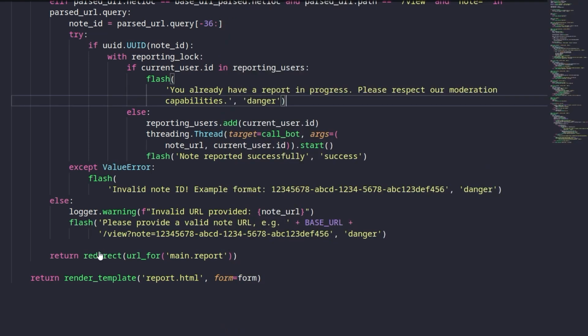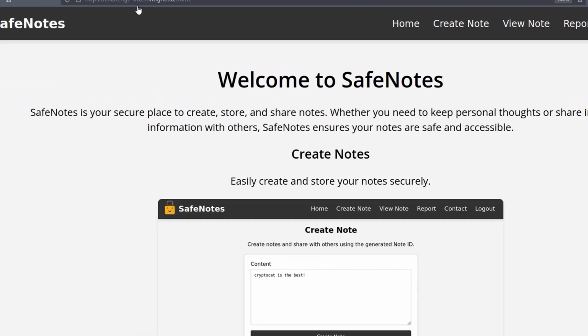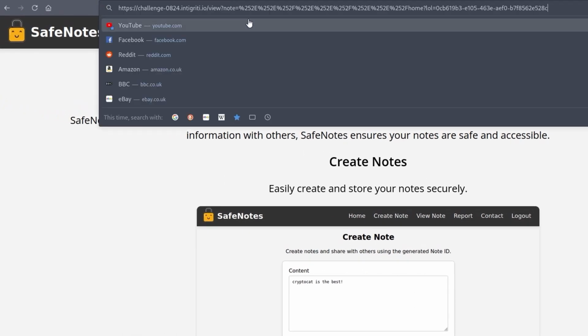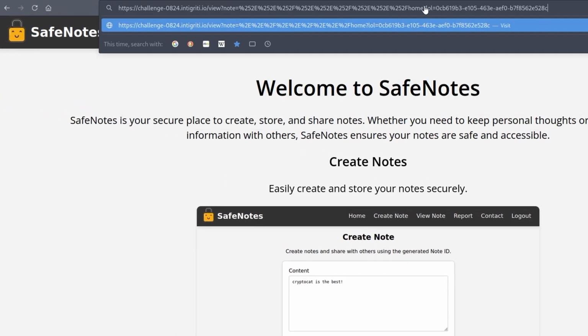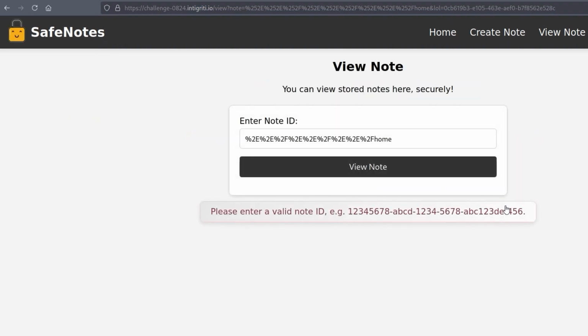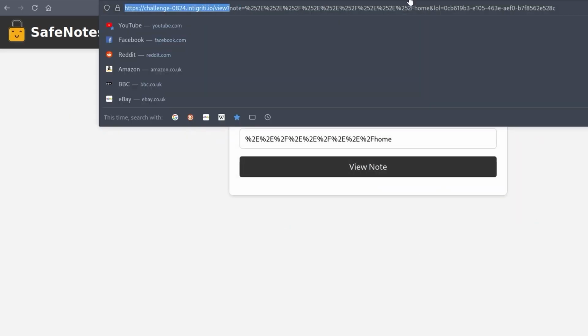So we want to test this with our attacker domain, but I just want to mention as well some interesting URL encoding stuff. So what if we were to change this a little bit? You notice that we have our query. So it's note is equal to, and then we've got our traversal. And then we've got the lol parameter, which we need to be a valid UUID. What would happen if I change this to an ampersand? Let's do that and then hit enter. Notice we get it's not a valid note ID now because it's checking this note parameter for that. It's not checking the lol one.